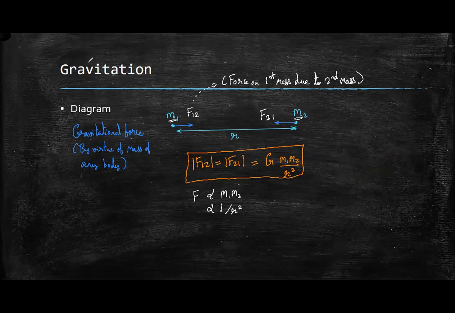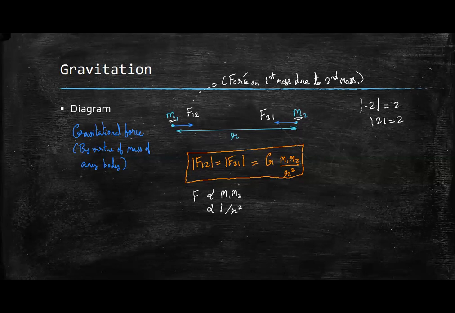Sir, did you give any sign before writing F12? No, that is the modulus. Modulus is a simple mathematical operator. The modulus of -2 will be 2. Simple. It is also known as the absolute value.